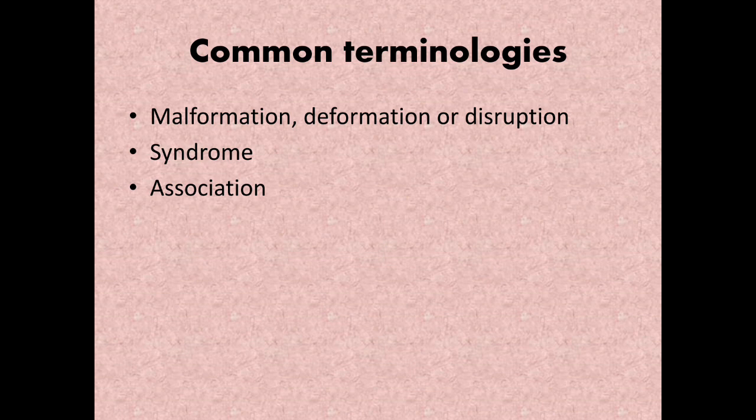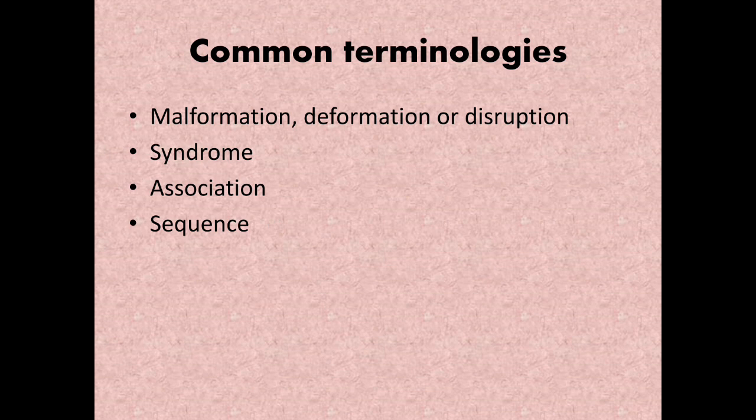An example for association is VACTERL anomalies, and CHARGE association. VACTERL stands for vertebral, anal, tracheoesophageal, radius, so limb anomalies. All these things occur together, but there is no predictable pattern. So that is association. And the last one is sequence.